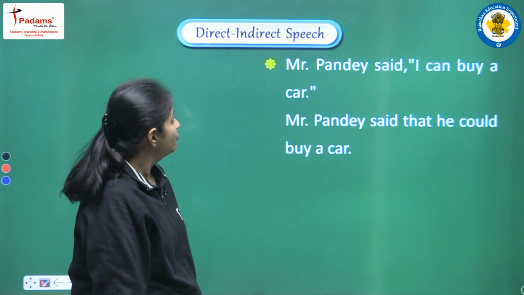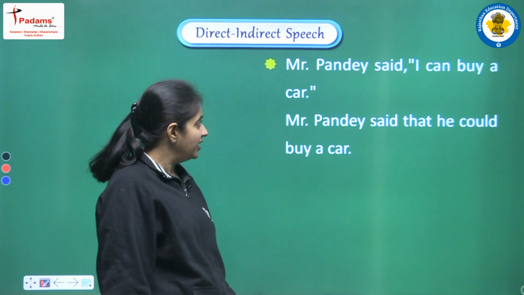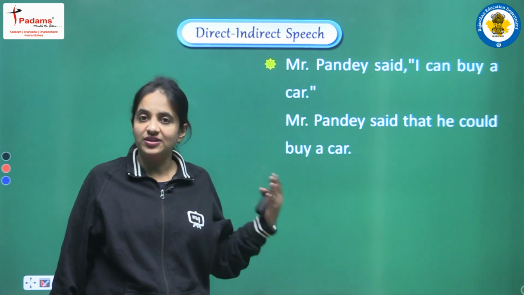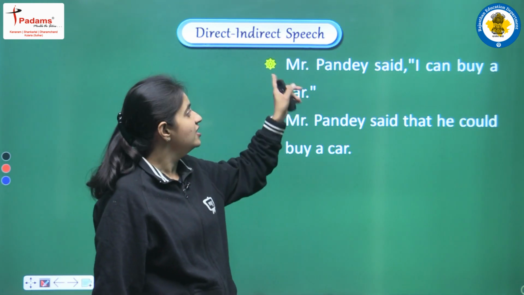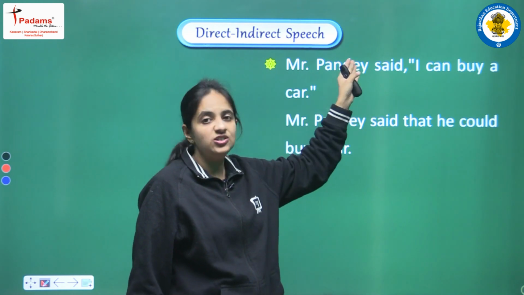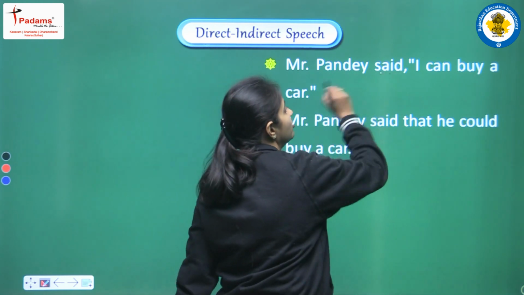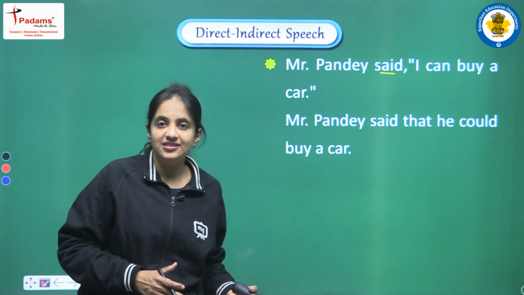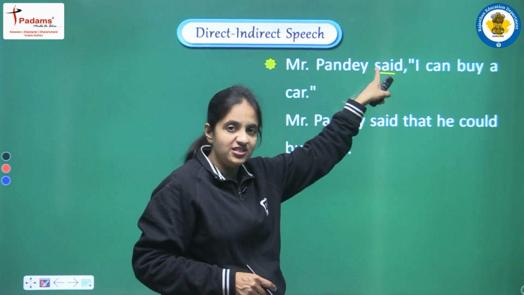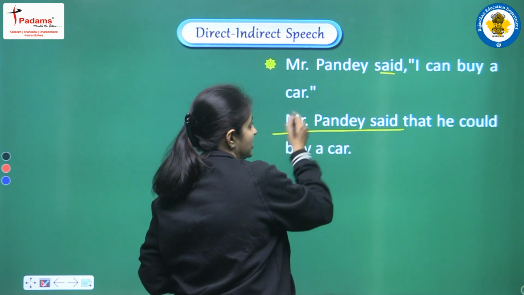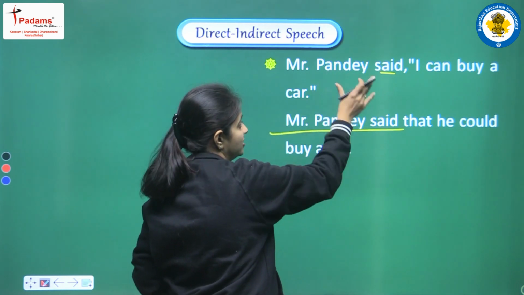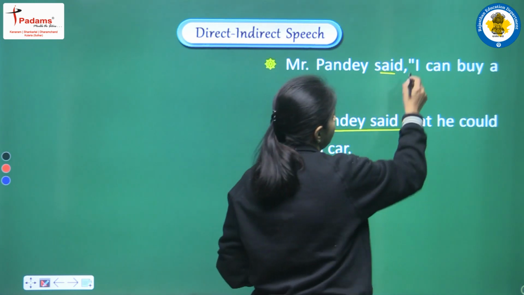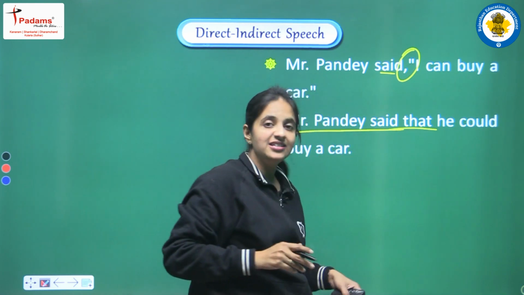Okay. One more example: Mr. Pandey said, I can buy a car. It is also an example of an assertive sentence. So let's see the changes. First of all let's focus on the reporting verb. In the reporting verb we again have only said, and there is no object. So in this case also we won't make any changes in said. We write the same reporting verb as it is, Mr. Pandey said. No change in the reporting verb. Next we add one conjunction, that is that.